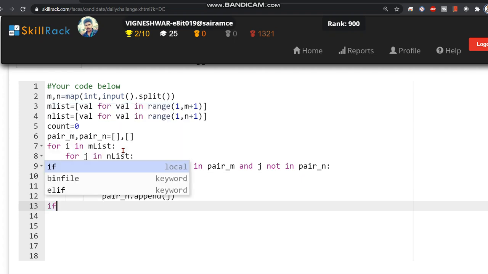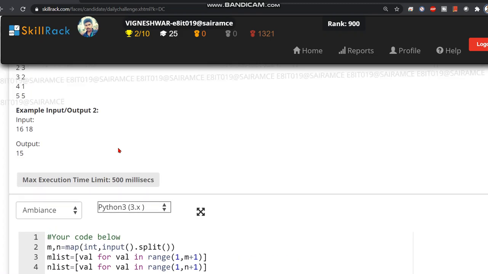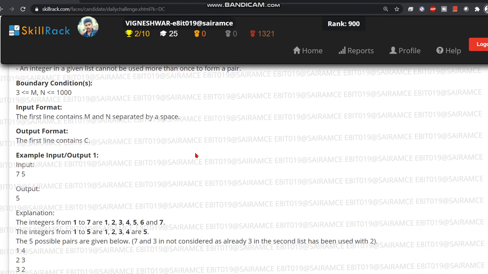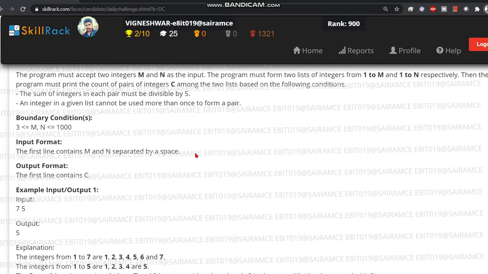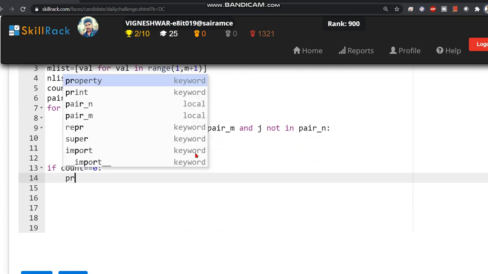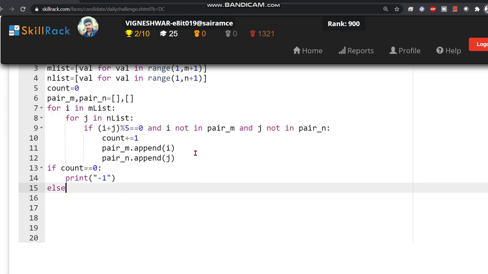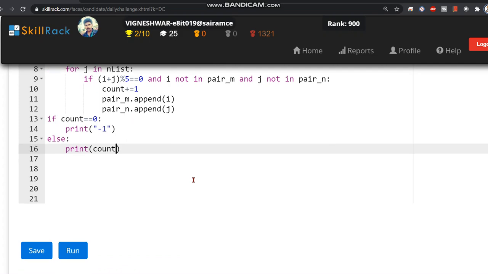Now we can check: if the count is 0, you have to print -1. That's the one case that they have given, so that is to be noted. So print -1 if the count is 0, and else print the value of count. Okay, this is the program. Let's try to run this.